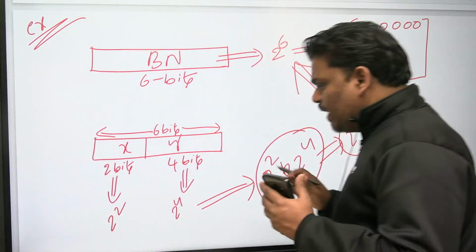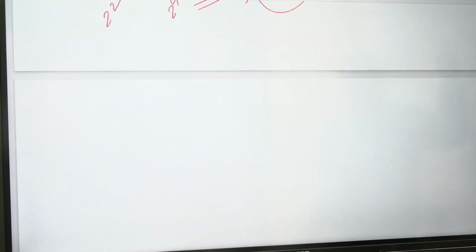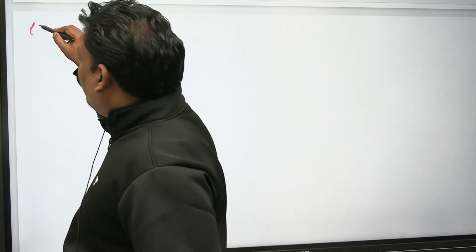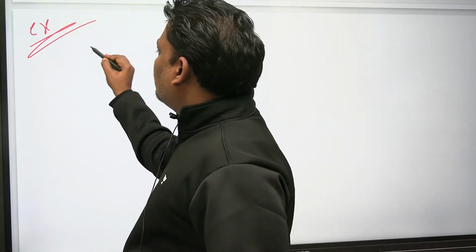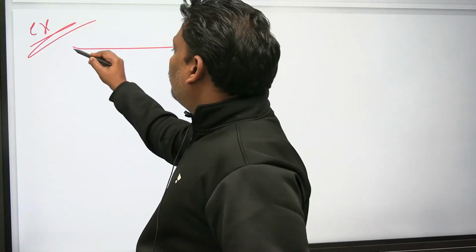To get clarity, can you do one example by yourself? Listen everyone, same thing, can you do one example?